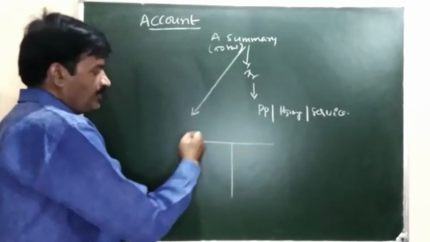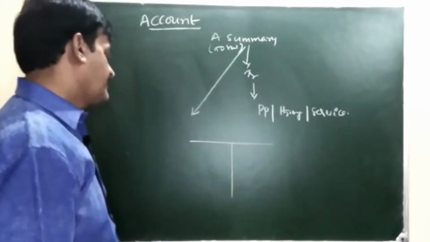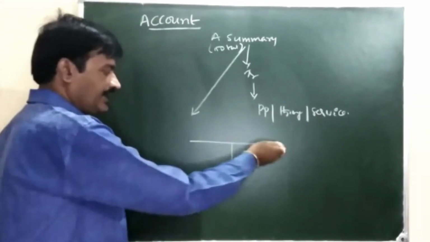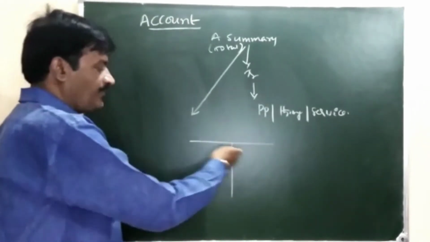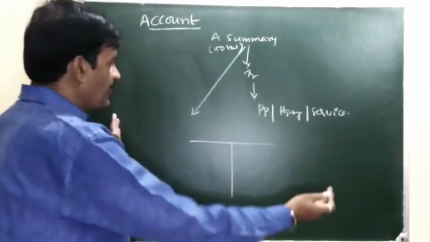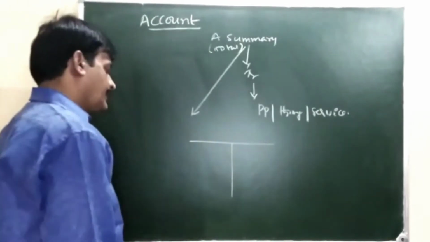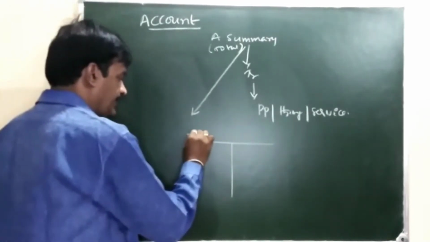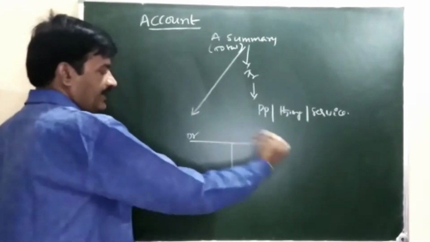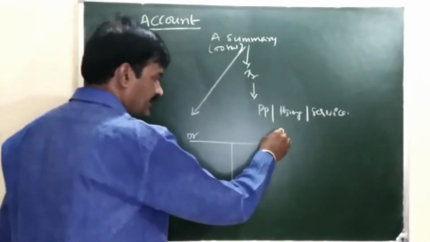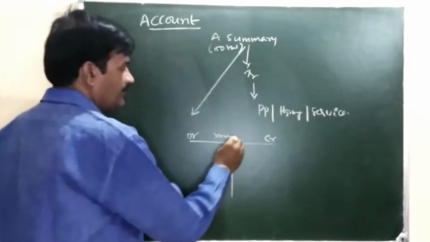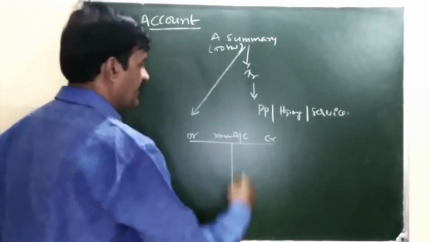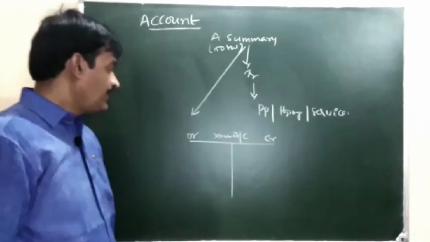This form looks like the English capital letter T. This T form divides the page of the ledger into two parts. The left hand part is called the debit side. The right hand part is called the credit side. In the middle of the T form, the name of the account is recorded.